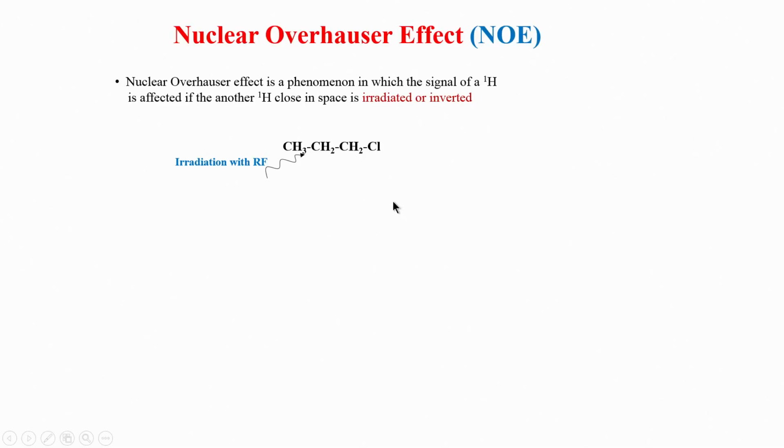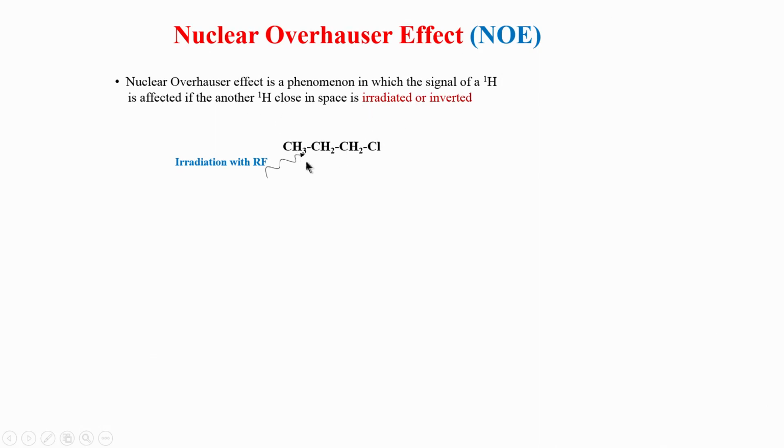So, let us look at just the NOE effect first. What is nuclear Overhauser effect? This effect was historically discovered actually in metals, not in nucleus or not in solution or not in molecules, but the idea was that there is a dipolar interaction between electrons and metals, and that was resulting in some kind of a magnetization transfer, and the same thing is what is exploited now in molecules.